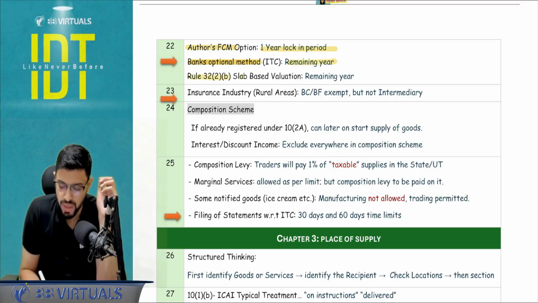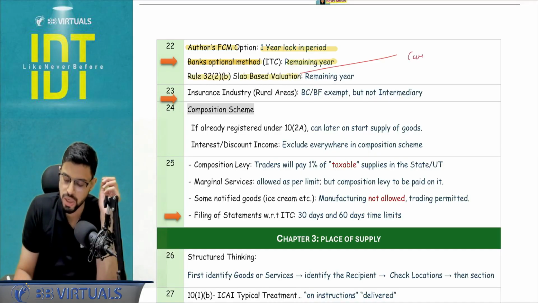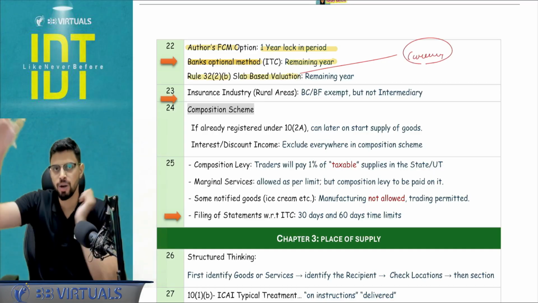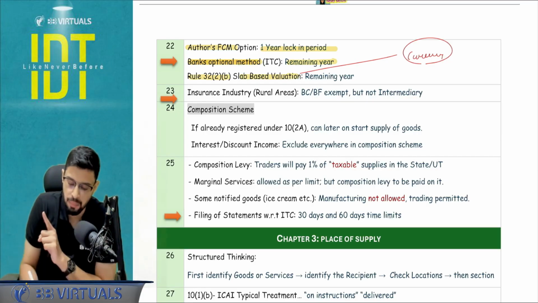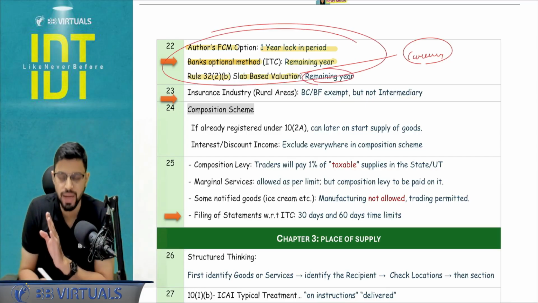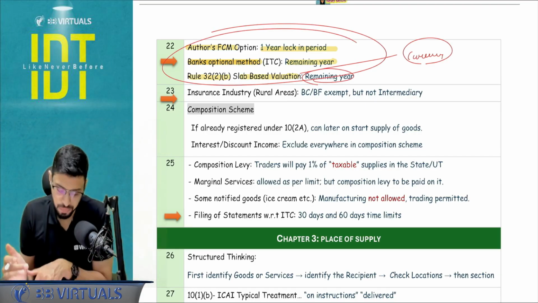Similarly, Rule 32(2)(b), where we basically talk about the currency exchange slab based valuation. If you remember, 250 and limit 60,000. There also, if they apply for this particular method, the remaining year it has to remain the same. These are the lock-in periods. Small things can get tested in the MCQ.